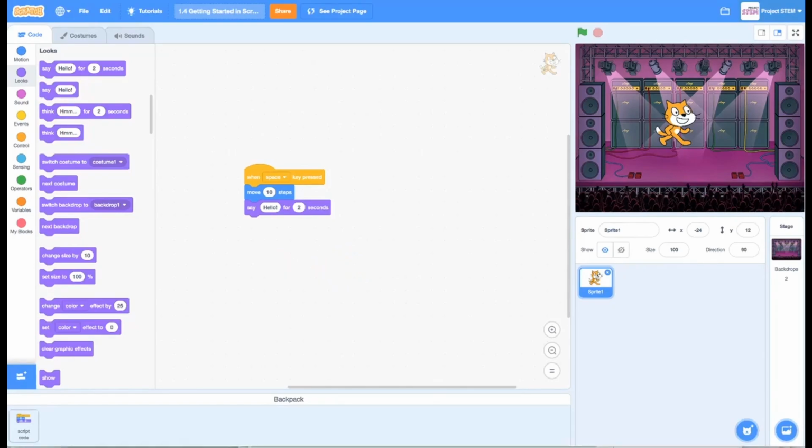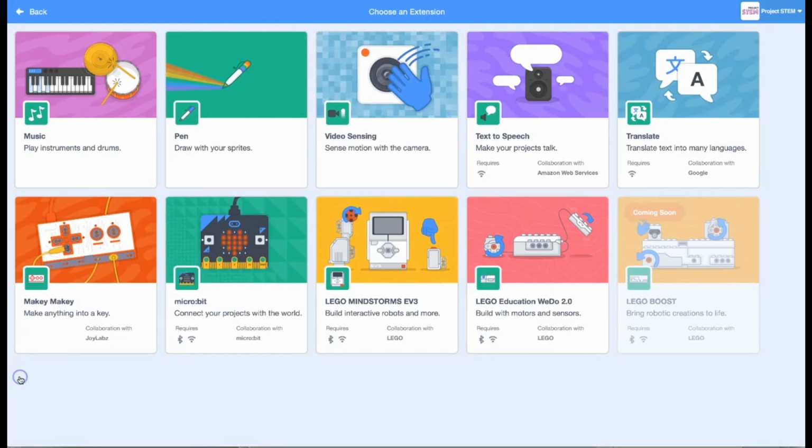One other note about some features that you have access to in this environment: down here in the lower left-hand corner, you have the ability to add in some extensions. You have access to some libraries of commands that aren't included with the basic interface, which is kind of how a lot of programming languages work. If you want to work with some special hardware or write programs for hardware, you have to access that particular library. So in Scratch, you have extension libraries for music. If you want to actually compose music beyond just having little sound effects, that's really nice. And you have access to the pen features, which allow your sprites to actually draw for you, which is nice.